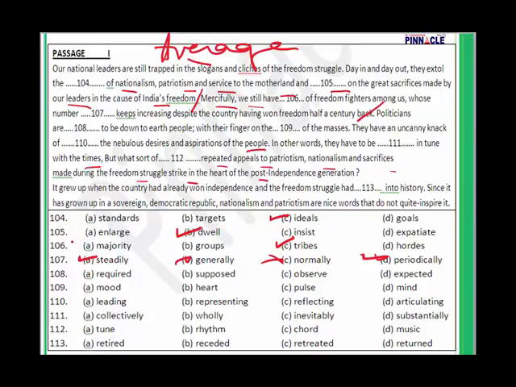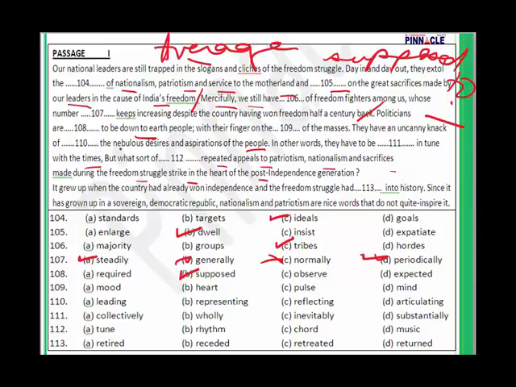Politicians are, for question number 108, politicians are supposed to. Politicians are supposed to be down to earth. Where do we use supposed to? Supposed to is used in all those places where it is expected of you to do this. You are supposed to study at least for 6 hours a day. We are supposed to make good videos for you. Hindus are supposed to light a diya in their house early in the morning. That means you are expected to.